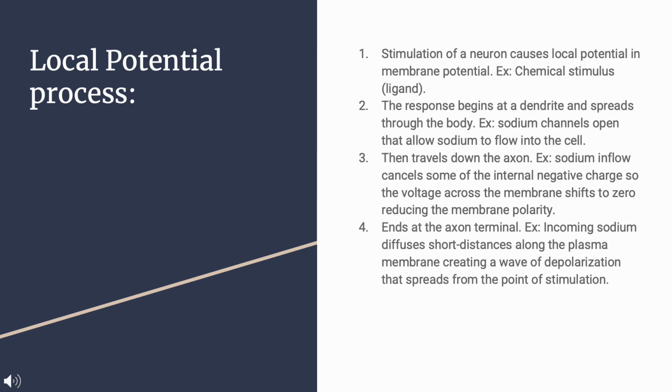Local potential process. Stimulation of a neuron causes local potential in the membrane. Example, a chemical stimulus. The response begins at a dendrite and spreads through the body. Example, sodium channels open to allow sodium to flow into the cell. Then it travels down the axon. Example, sodium inflow cancels some of the internal negative charge, so the voltage across the membrane shifts toward zero, reducing the membrane polarity. It ends at the axon terminal.